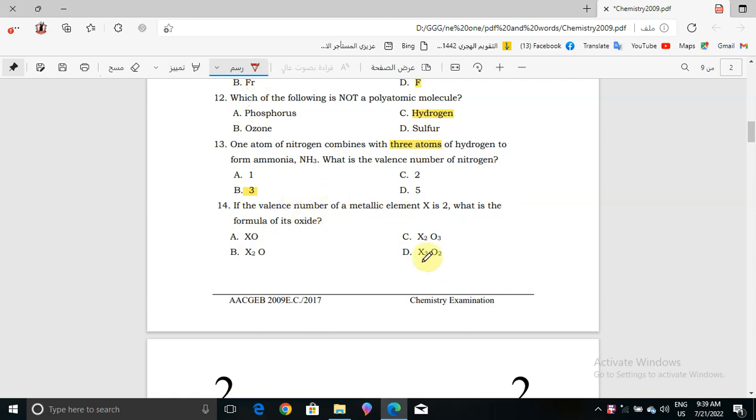Okay, what we will do here is that X has a valence number of 2, right? What about oxide? The same thing, oxygen has a valence number of 2. So when you crisscross, it will be X2O2. But because they have the same number, we will cancel it by 1. So it will be XO. So the correct answer for question number 14 will be choice A.